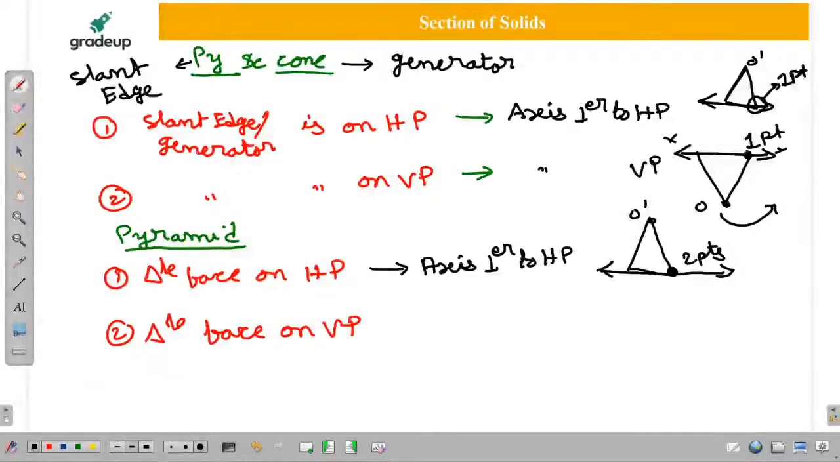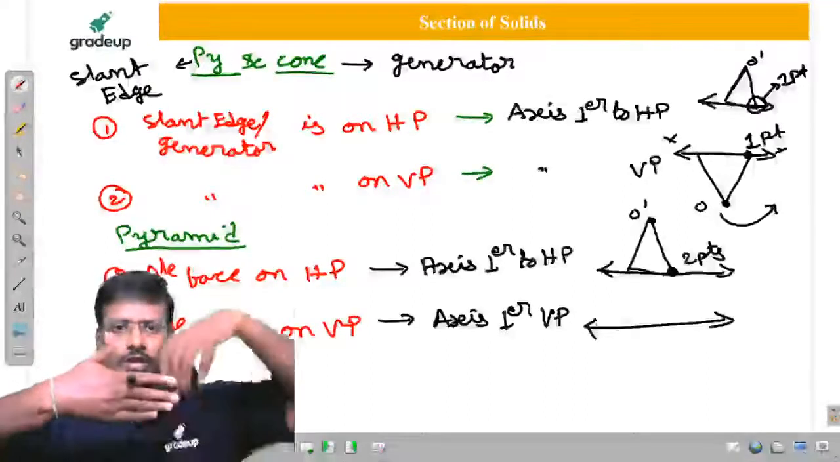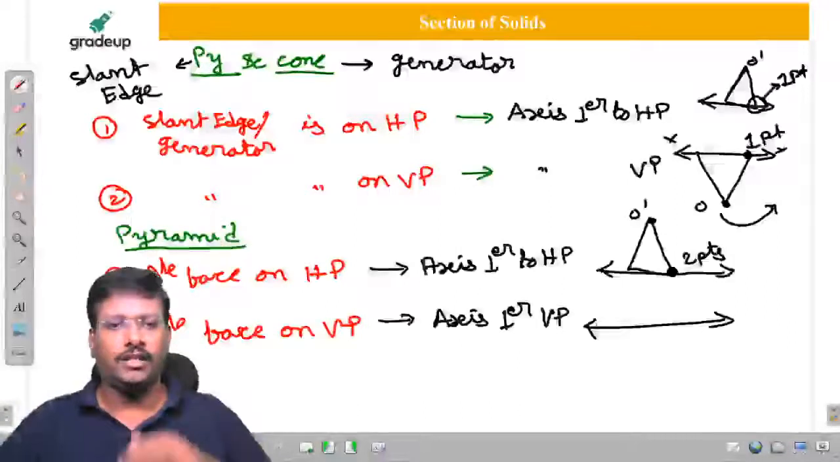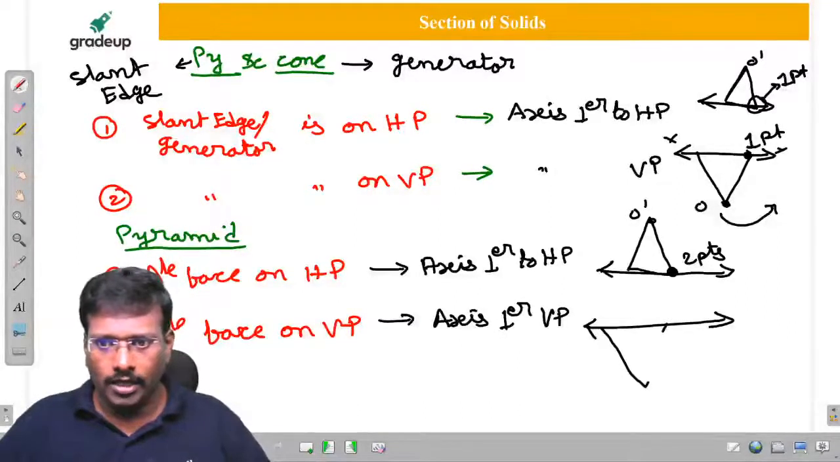Similarly, if a triangular face on VP is given, then the axis is perpendicular to VP. Once the axis is perpendicular to VP, this is the position, sir. In the top view, I am going to get the triangle because it is a pyramid. So here you have to get the triangle.